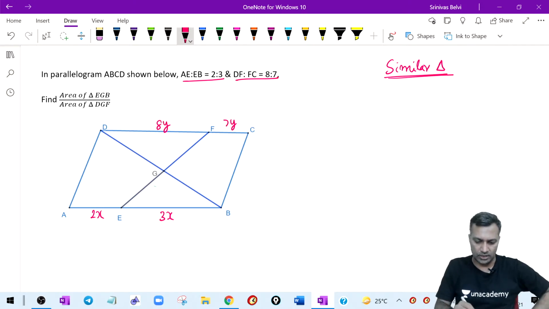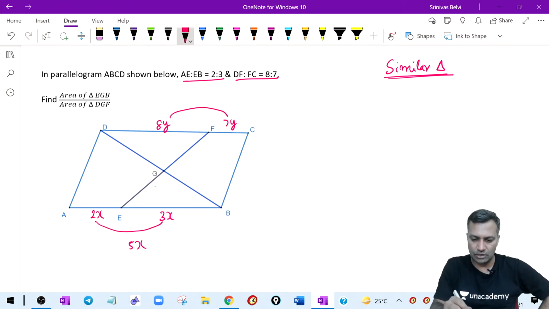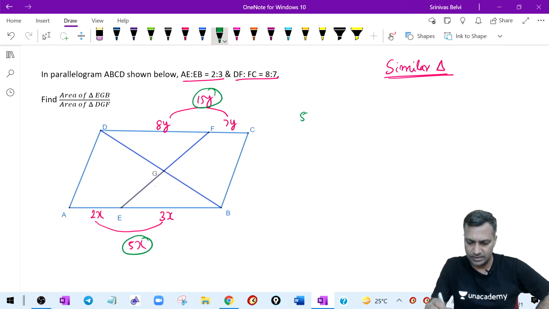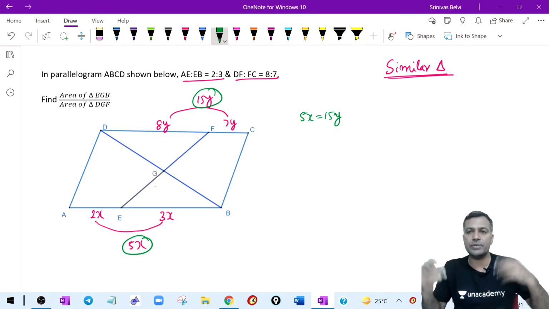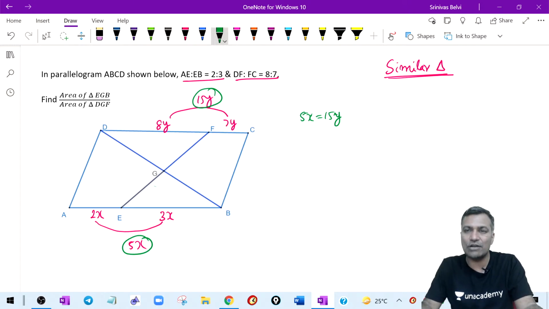But the point is, 2x plus 3x together is how much? 5x. 8y plus 7y is equal to what? 15y. Both should be equal. 15y should be equal to 5x. There is no choice in the matter. 5x should be equal to 15y, because we are talking about a parallelogram.